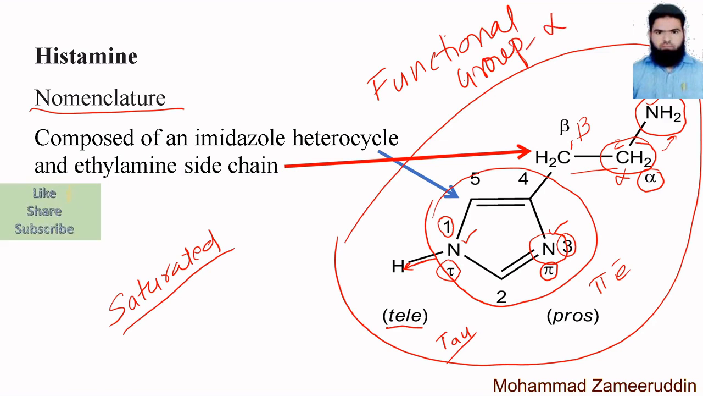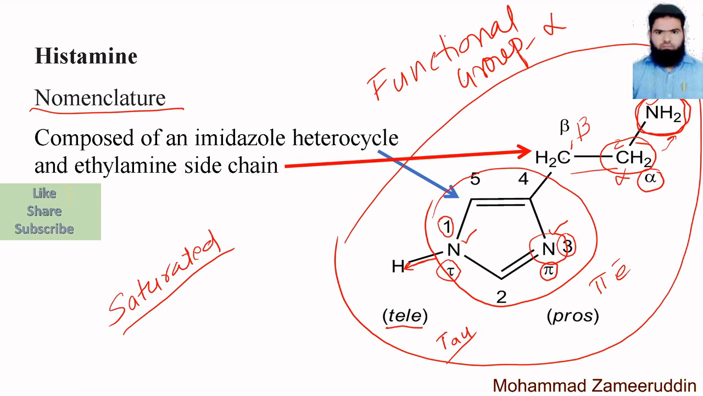So here the functional group is the amino group. Okay, this is the amino group, this is the functional group. Now this functional group is attached to this carbon, that's why this carbon will get the alpha position, and the carbon next to it will gain the beta position. So if this is alpha, then this will be the beta. So this beta carbon is there.